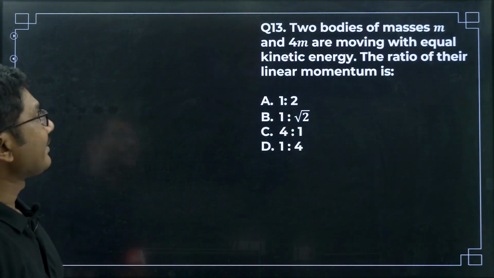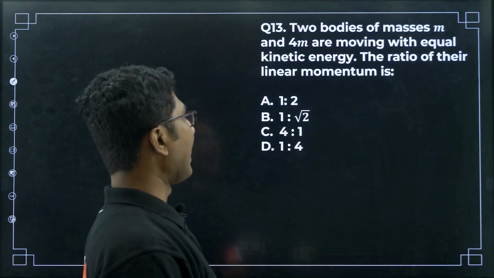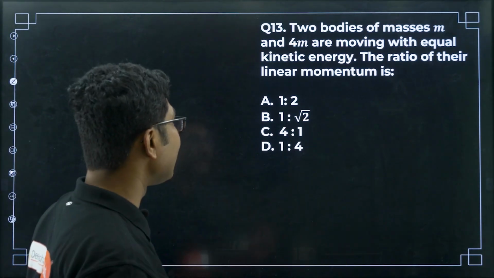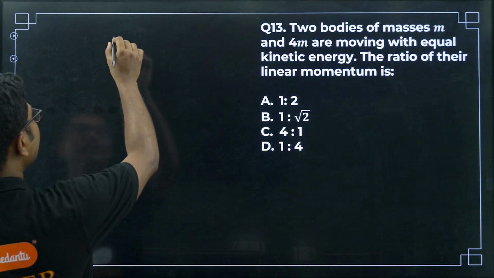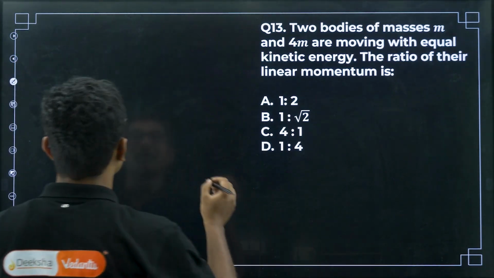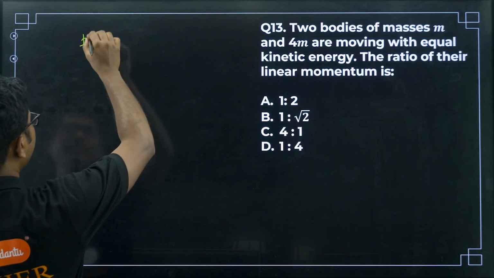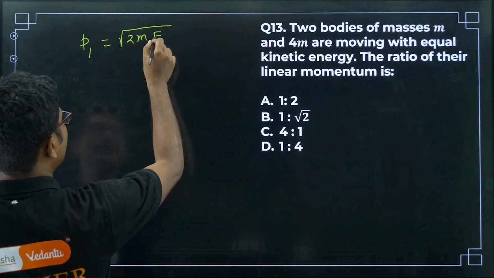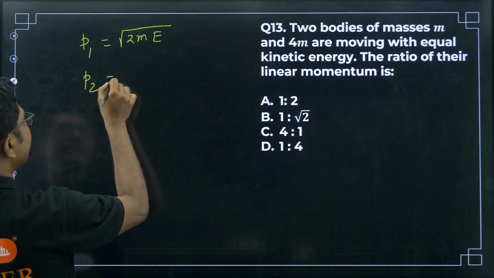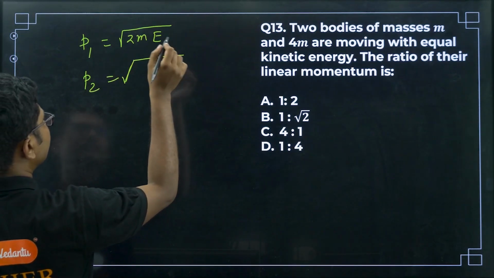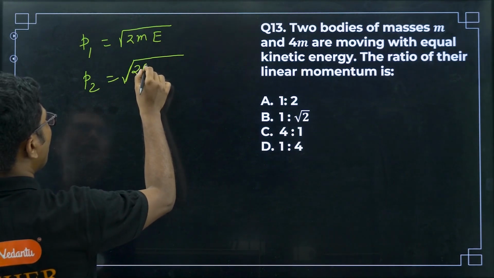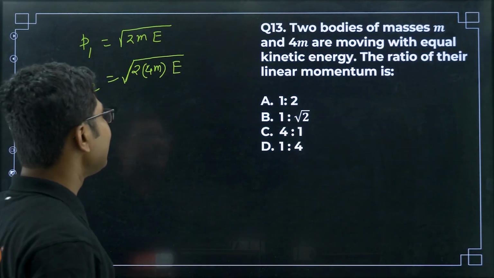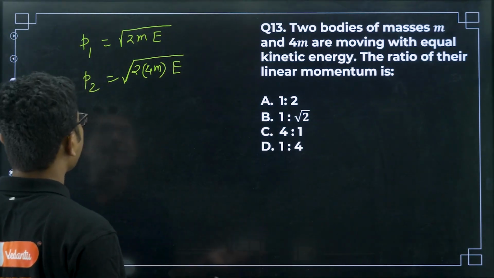Okay. Now next question, two bodies of masses m and 4m are moving with equal kinetic energy. The ratio of their linear momentum is. So we know it's the same question we have solved before as well. P1 equals square root of 2mE, right, and P2 is square root of 2 times 4m E. Both have the same kinetic energy, but mass is different, so momentum will be different.